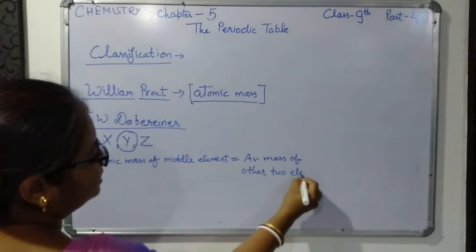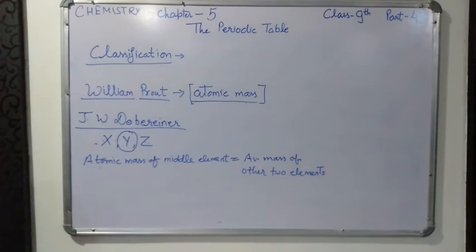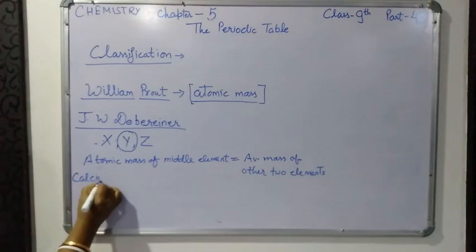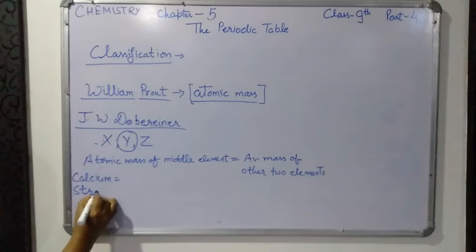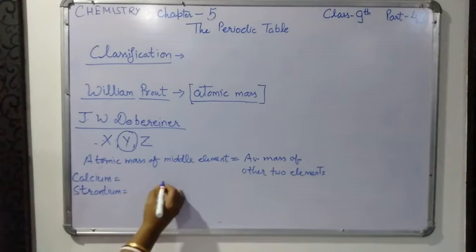For example, suppose we have 3 elements: calcium, strontium, and the third one is barium.